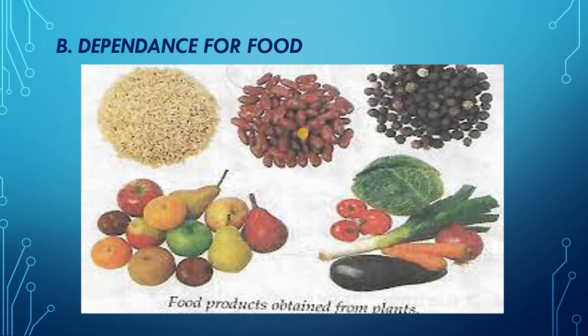Now next is the dependence for food. Now you all know that all the food in nature comes from plants either directly or indirectly. Now the herbivores consume the plant or plant products directly. And the carnivores or omnivores feed on the herbivores. So the herbivores are surviving by eating the plants, and since herbivores are surviving, therefore carnivores and omnivores are surviving, isn't it? So directly or indirectly, all the animals in our environment are dependent on plants for food.